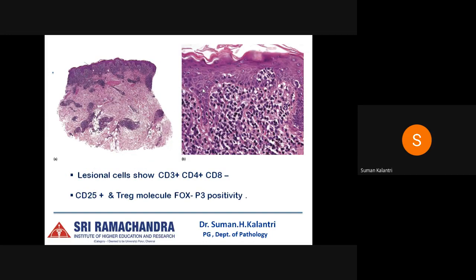So here we can see that in the skin lesion there is an epidermal infiltration, as well as dermal lymphocytes. Atypical lymphocytes are present, which are usually positive for CD3, CD4 and negative for CD8. These are positive for CD25, and the T regulatory marker FOXP3 positivity can also be seen.